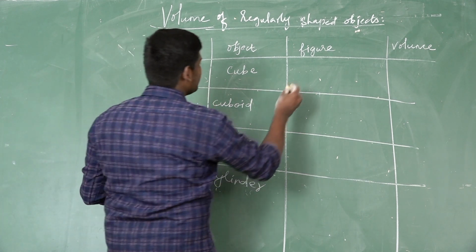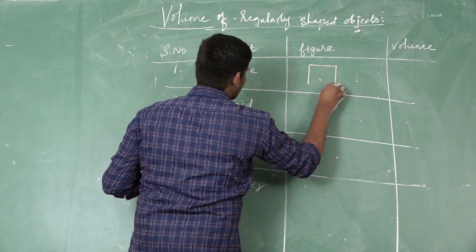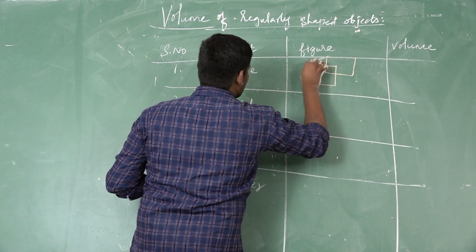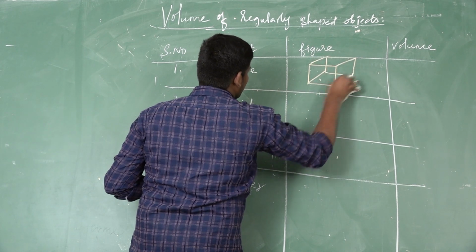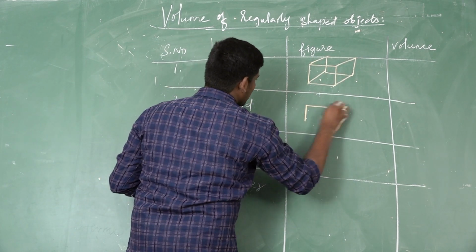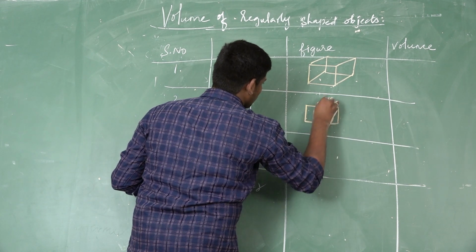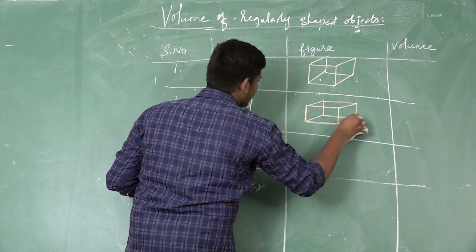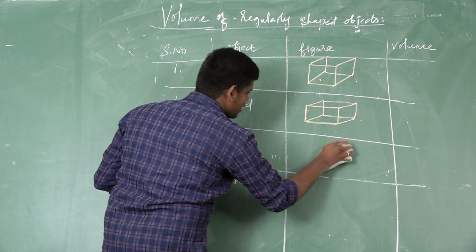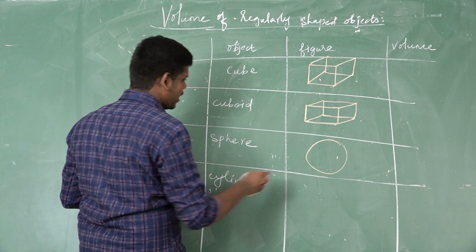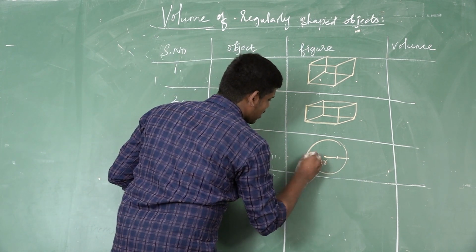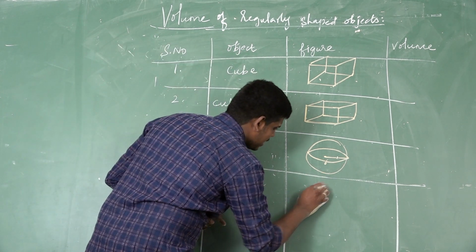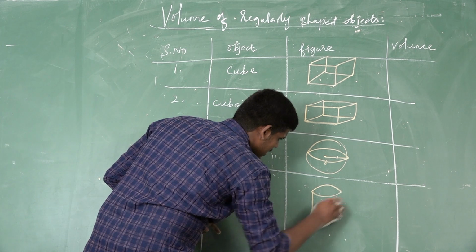So how to draw a cube diagram? Listen all of you. So this is the cube diagram. Next we want to draw the cuboid. So this is the cuboid diagram, and the next one is a sphere. That is a radius, or we want to calculate this. Next, the last one is a cylinder.